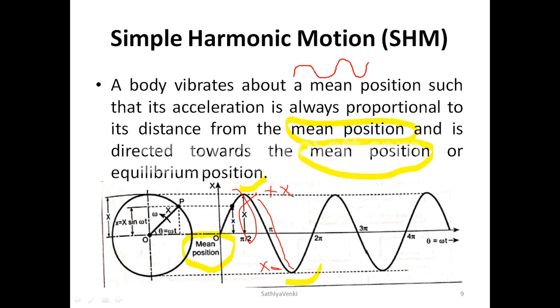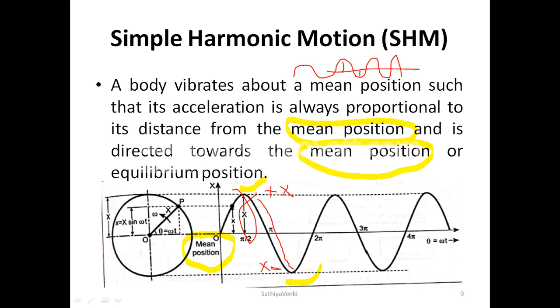So the equation of this SHM, for simple harmonic motion for vibration, is d²x/dt² + ω²x = 0.